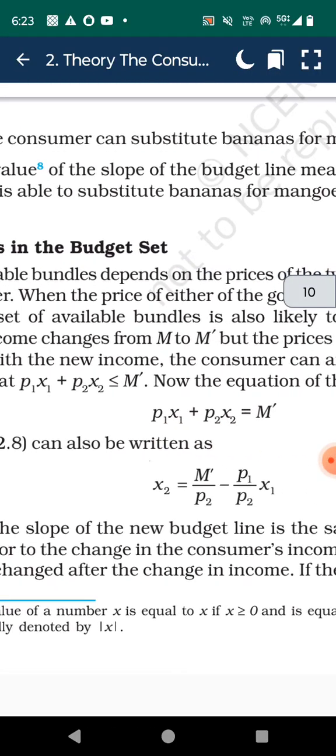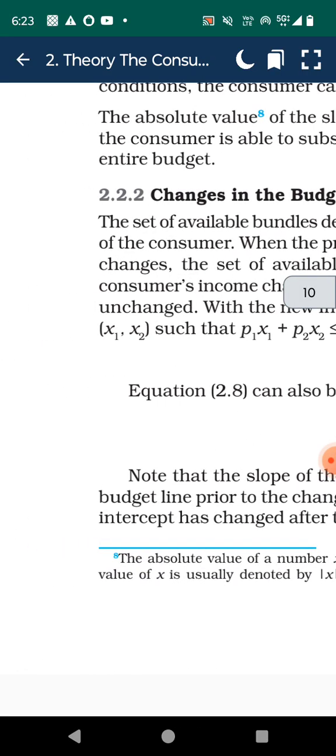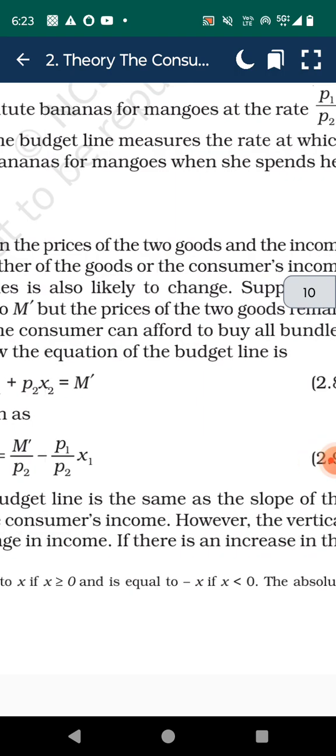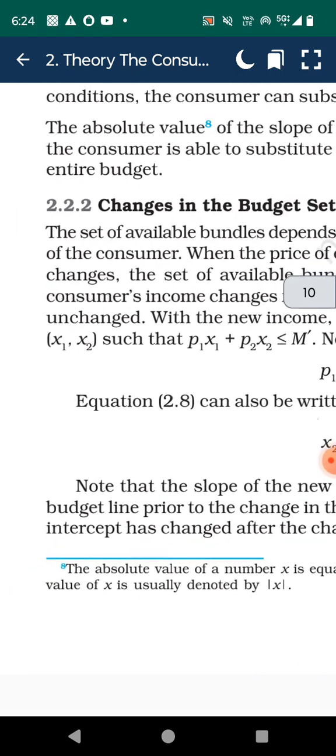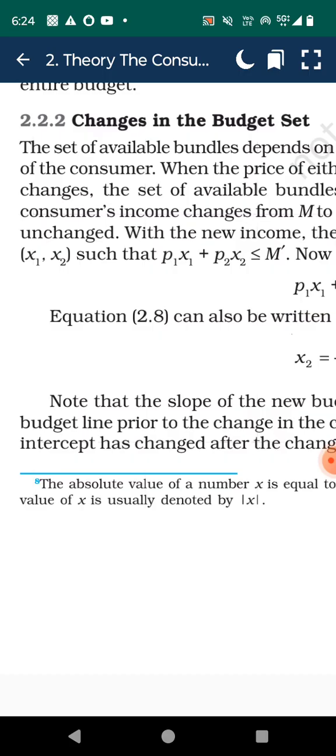The absolute value of the slope of the budget line measures the rate at which the consumer is able to substitute banana for mango, when she spends her entire budget. Changes in the budget set.